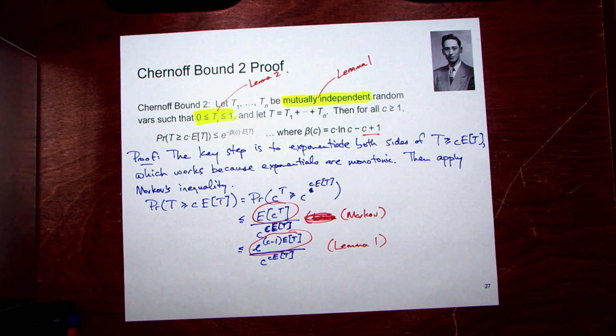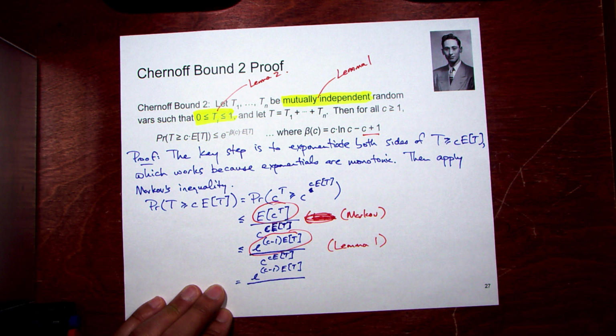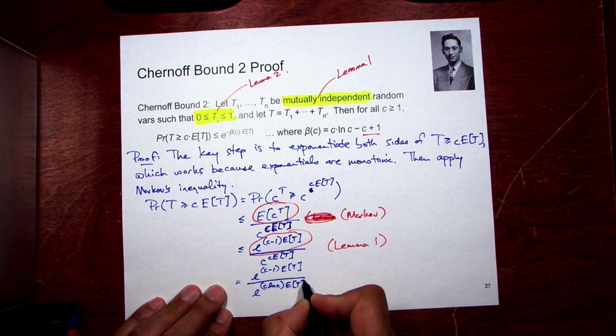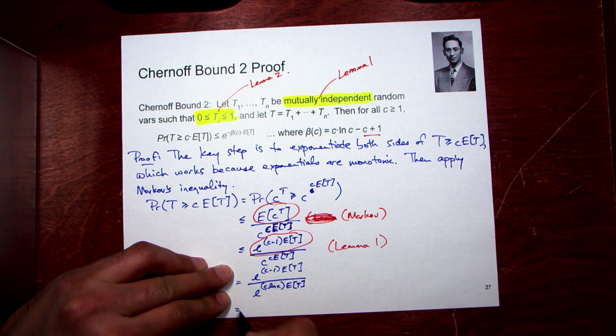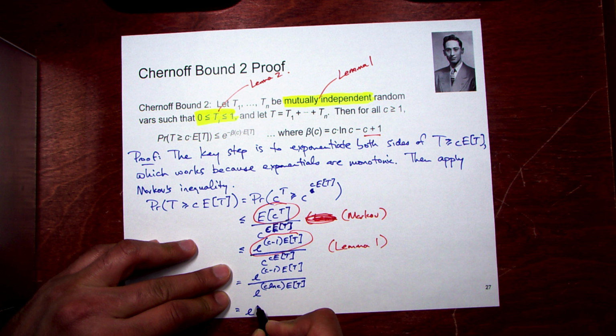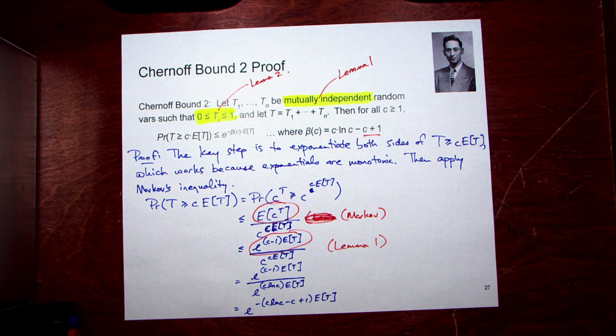This c to the c times E of t, we should make that in terms of e to the something. The way that we do that is by taking e to the natural log of that same thing and bringing down the exponent. That will give us e to the c times natural log of c times E of t. And these are all in powers of e, so we can subtract the exponents here, and we end up with e to the minus c natural log c minus c plus 1. And that's beta of c.